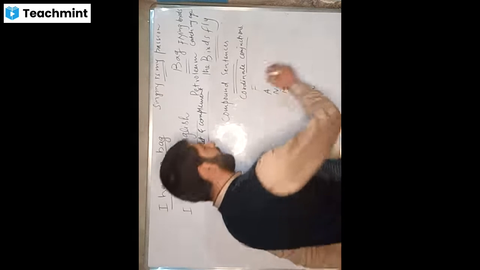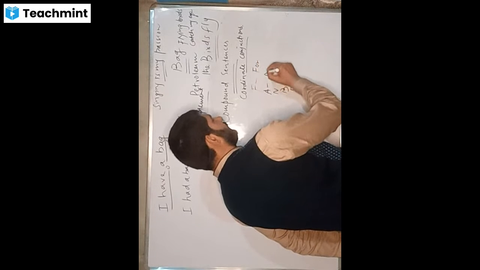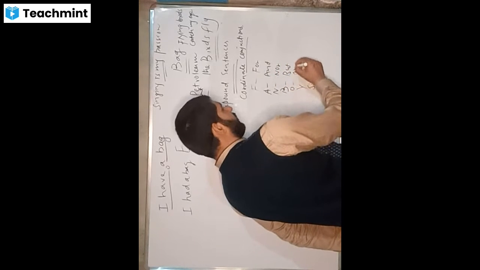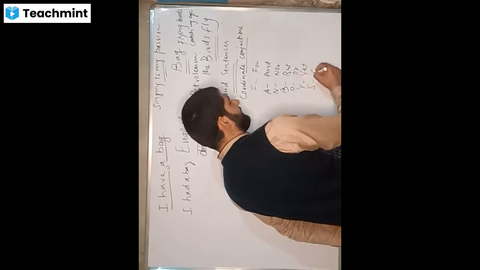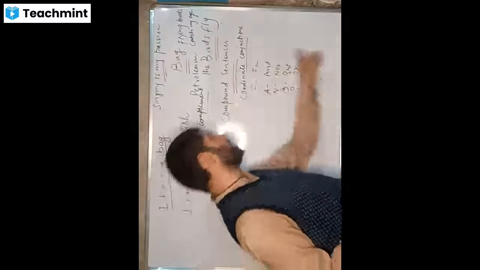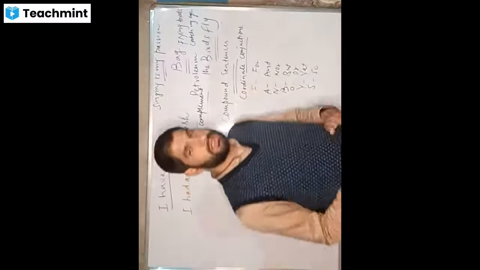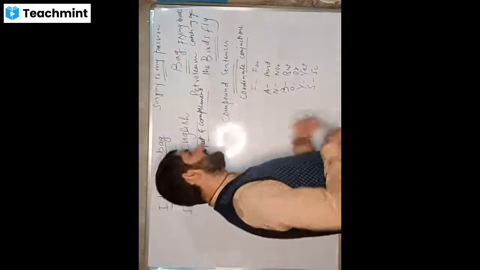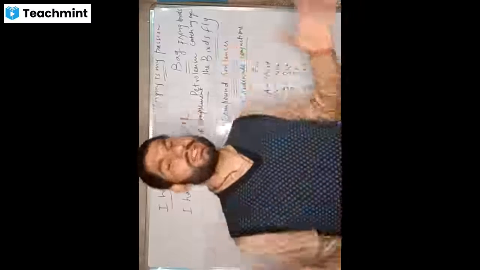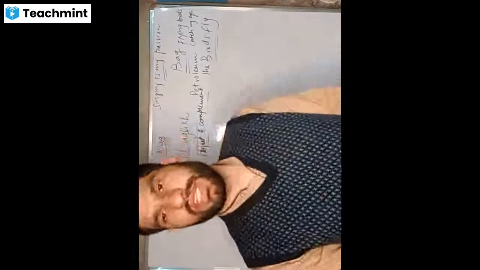Boys, remember, F stands for for, A stands for and, N stands for nor, B stands for but, O stands for or, Y stands for yet, and S stands for so. I'm not saying that these are the only coordinate conjunctions, but these are the most used ones. If we split a compound sentence, what remains? Simple sentences remain.